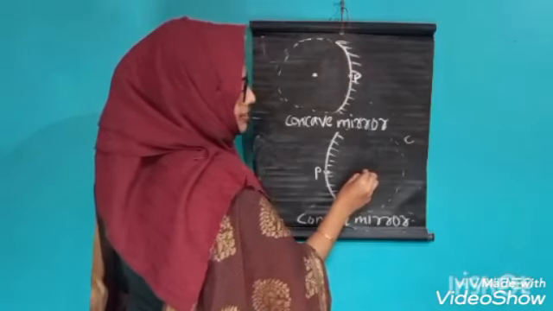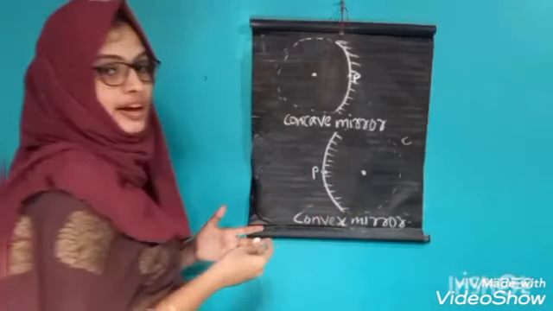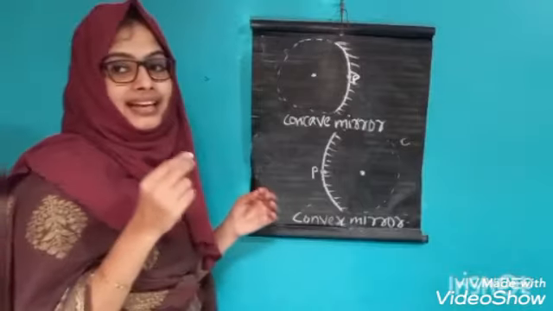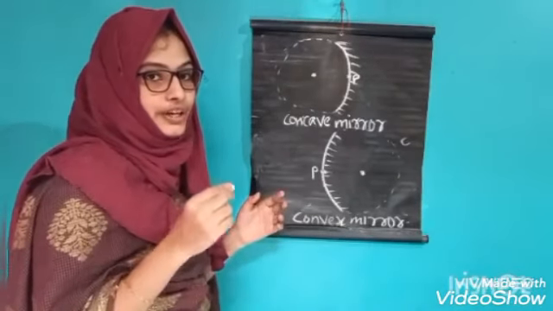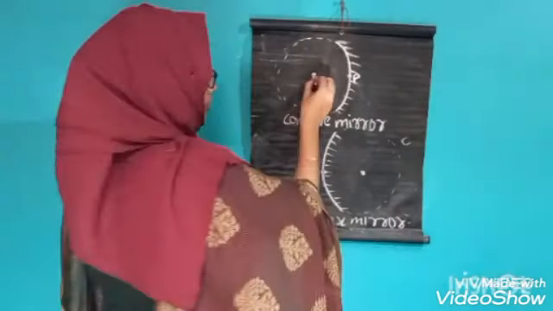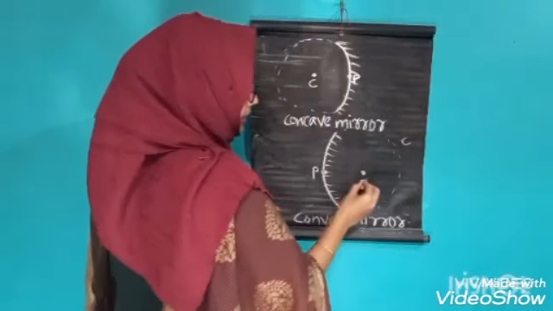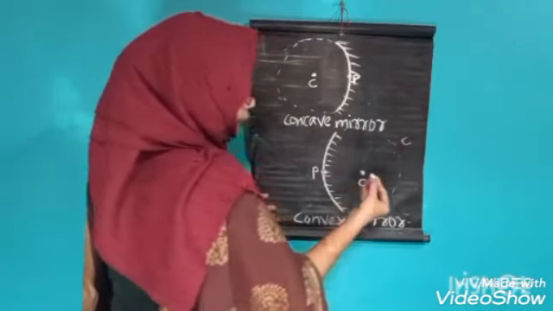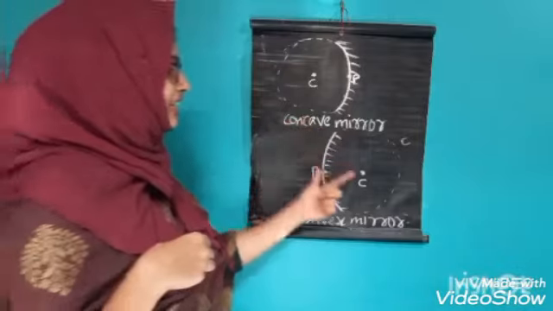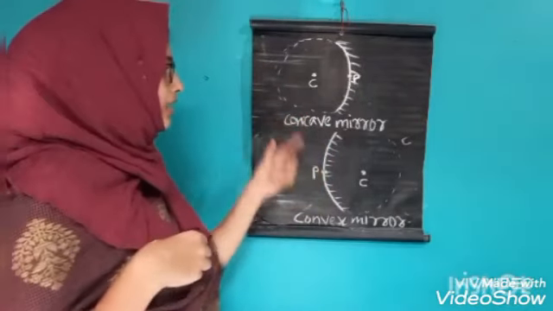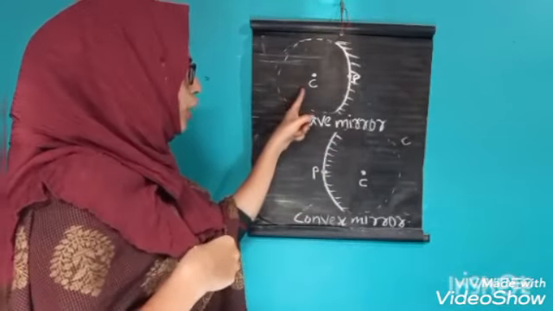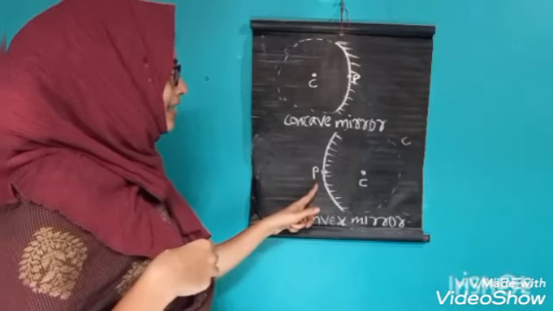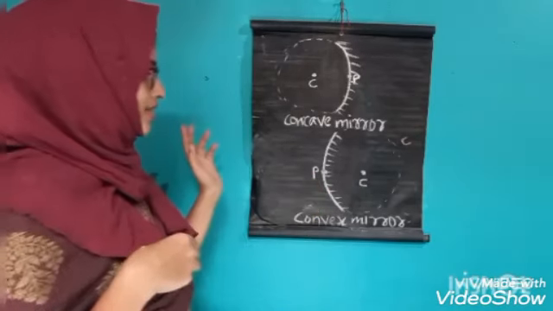That center is called center of curvature and it is denoted by the letter C. Okay, this is C. This is the center of curvature of concave mirror and this is the center of curvature of convex mirror.